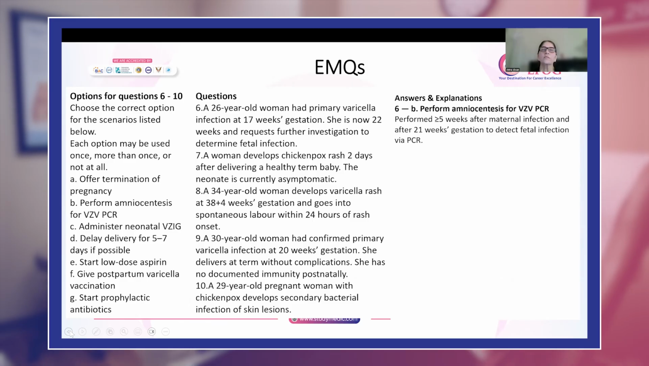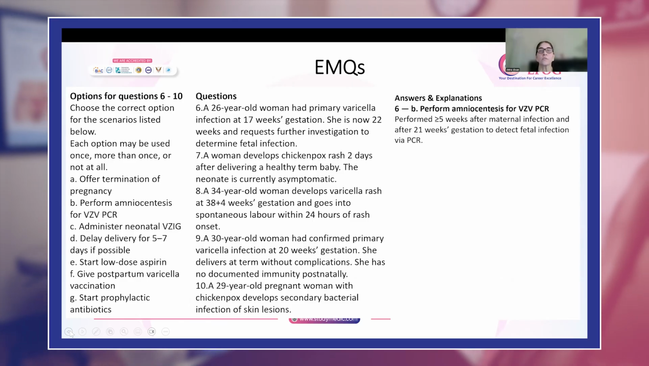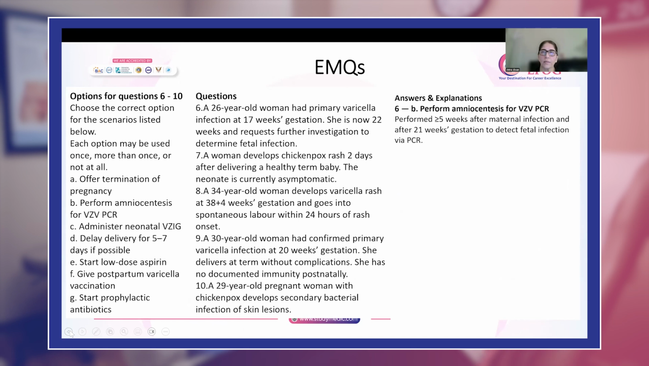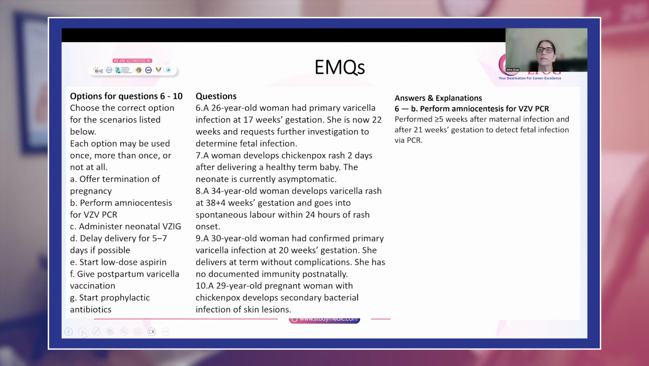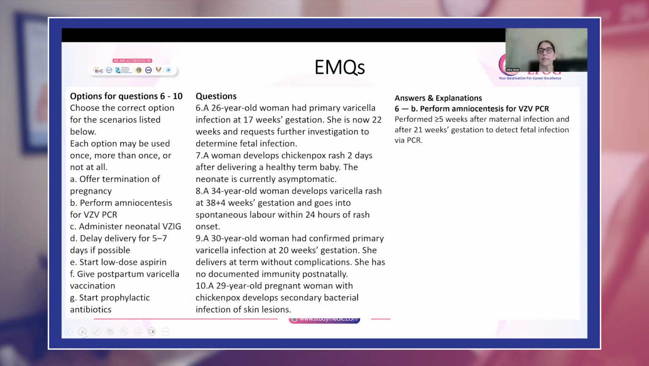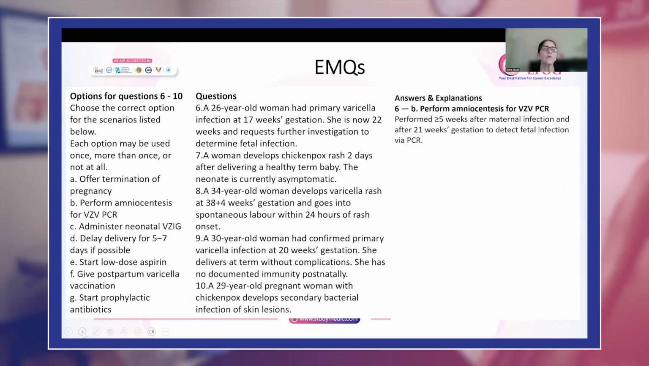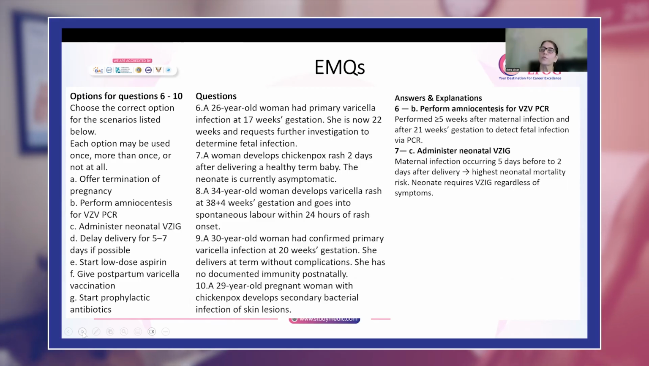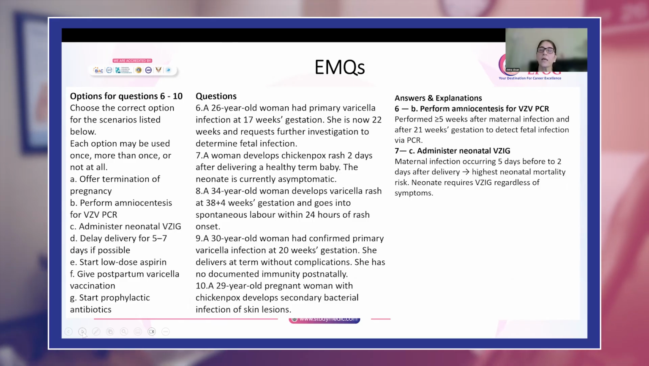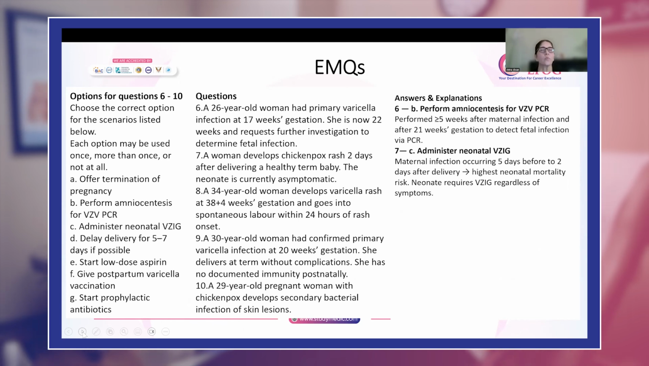Now the next question: a woman develops chickenpox rash 2 days after delivering a healthy term baby. The neonate is currently asymptomatic. Remember what I told you previously, any baby who is born within 7 days of the mother acquiring the rash is at very high risk. So if the woman develops chickenpox rash 7 days prior to delivery or in the next 7 days after delivery, the baby is at very high risk. For this baby, you will administer VZIG because the baby is not yet immune. Okay. It has very high neonatal mortality. So you will give immunoglobulin to the baby.